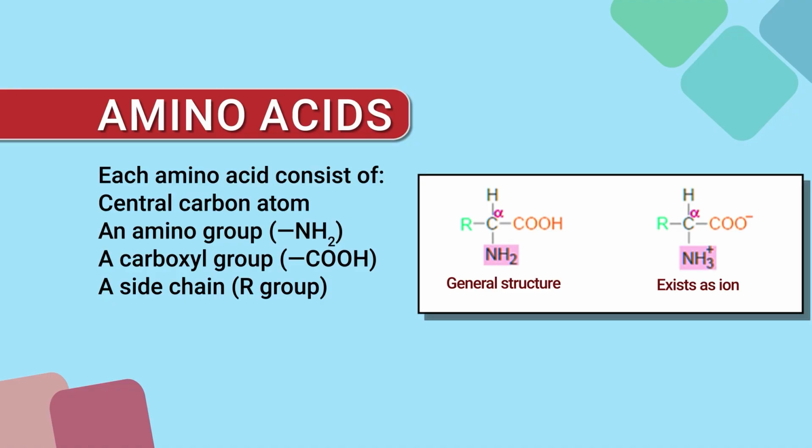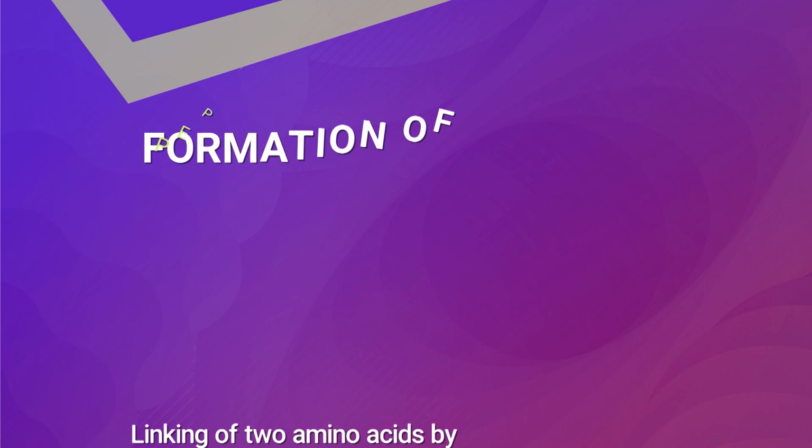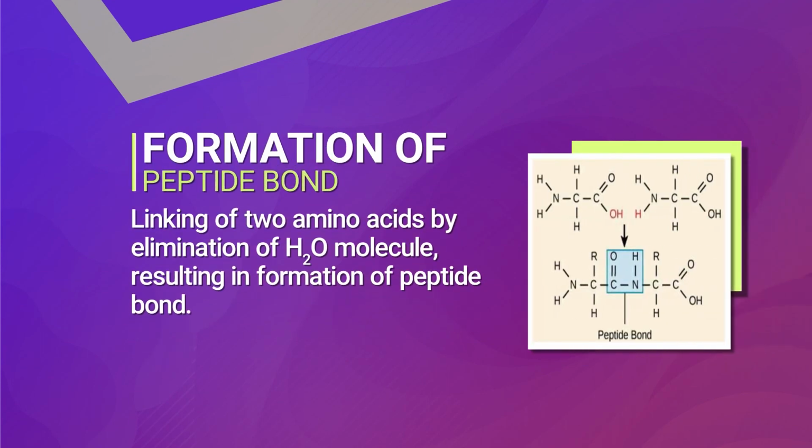If we see the general structure, whatever the amino acid is, it exists in ion form. We have already discussed that amino acids are linked together with the help of peptide bonds, and then a polypeptide chain is formed, and we get a polypeptide chain of amino acids, meaning protein. So how does the peptide bond form? We will see the linking of 2 amino acids with each other by the elimination of an H2O molecule, resulting in the formation of a peptide bond.